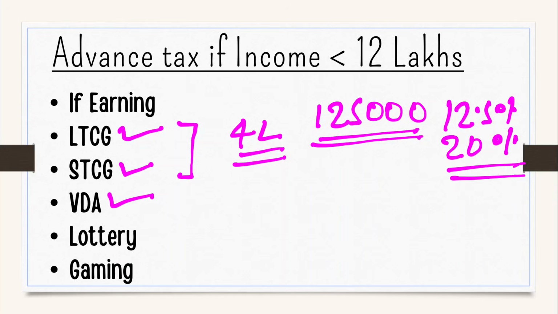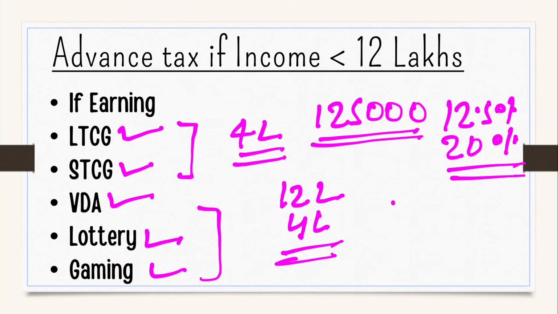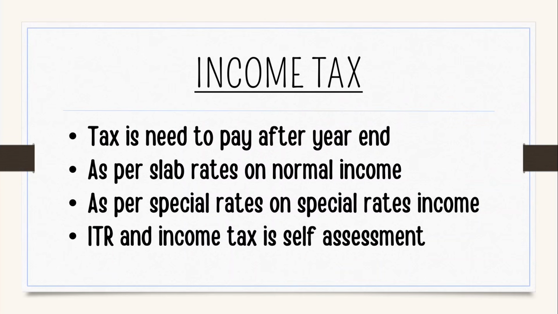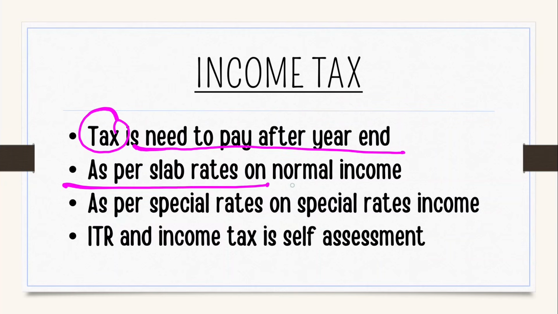For any cryptocurrency, meaning VDA, lottery, or gaming, there is no limit of 12 lakh rupees and no limit of 4 lakh rupees. You need to pay tax upfront. If you earn 1 rupee of income, it is taxed at 30%. Friends, these incomes will be counted below 12 lakh rupees. Tax needs to be paid after year end as per the slab rate for normal income, and as per the special rate I mentioned already for special income.